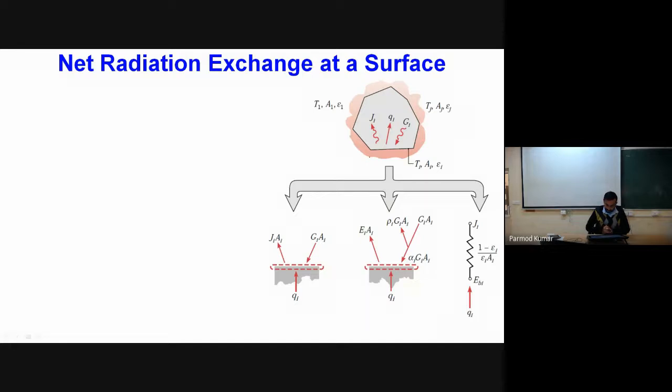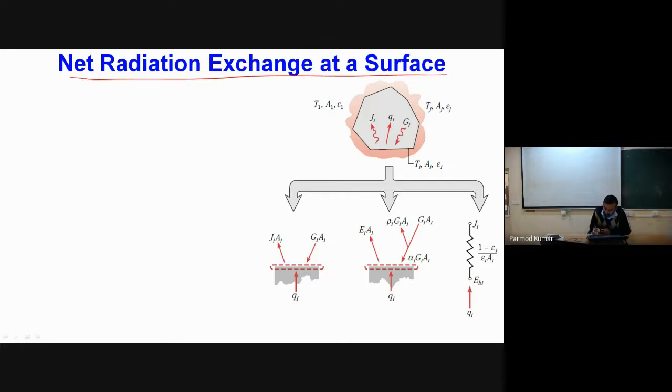Now, let me talk about another very important topic. We have understood that if we have the total radiation leaving the surface, how much fraction of that radiation will be falling on another surface, we can determine with the help of view factor. Once we have this knowledge, we can move towards understanding the radiation exchange between surfaces. But before talking about between surfaces, let us first discuss radiation exchange at a given surface only.